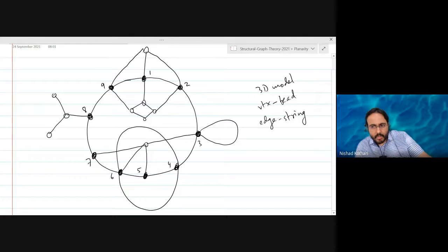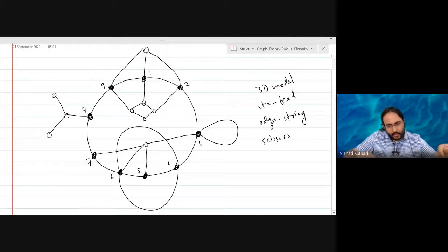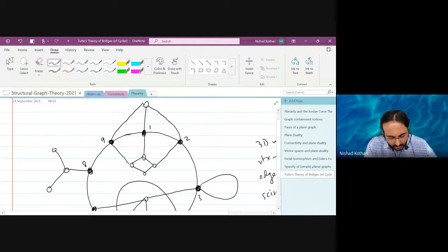And we are going to use a pair of scissors to cut around this cycle. So what I want to do is cut this cycle out of my 3D model. How would I do that? Can anybody tell me how I would cut this cycle out of my 3D model?